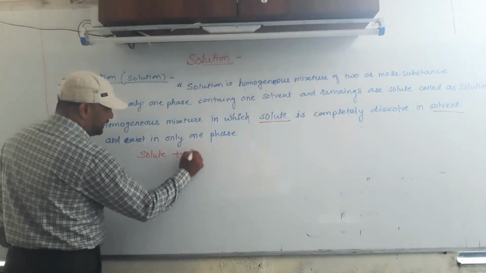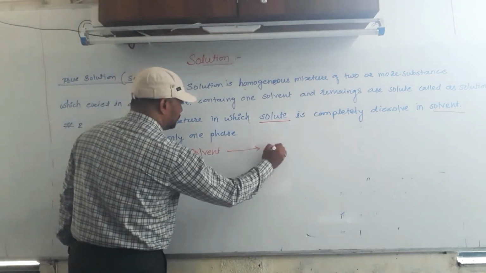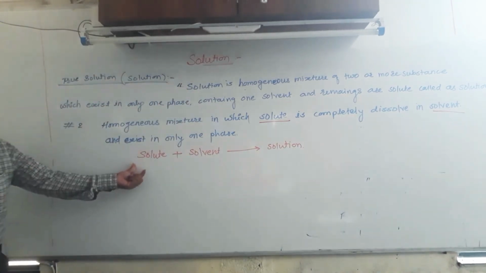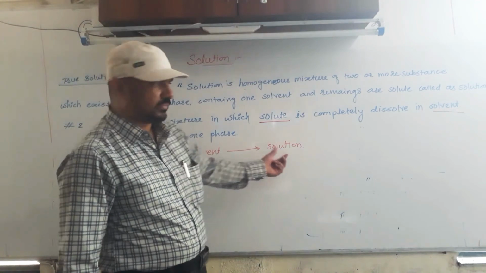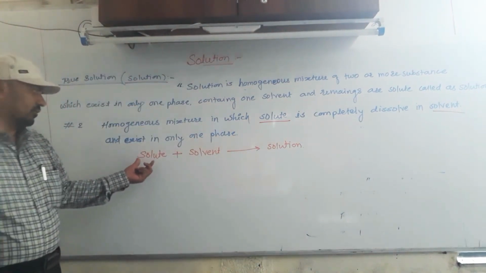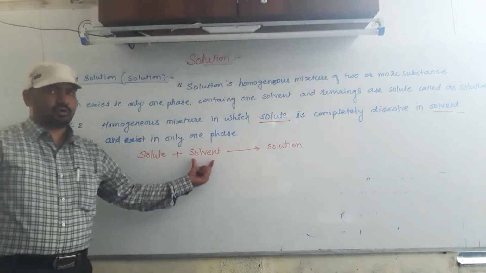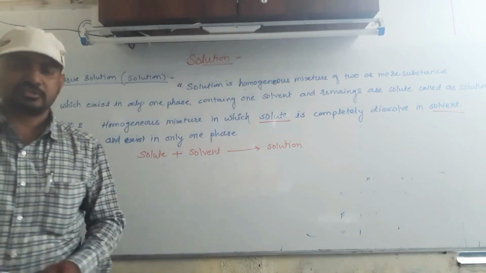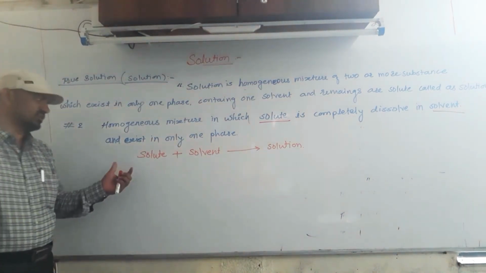From this definition we write one equation like that: solute dissolved in solvent gives solution. Then which substances or components are called solute and solvent? Now we learn about the solution. The remaining two are the solute and the solvent. First we start with the solute.